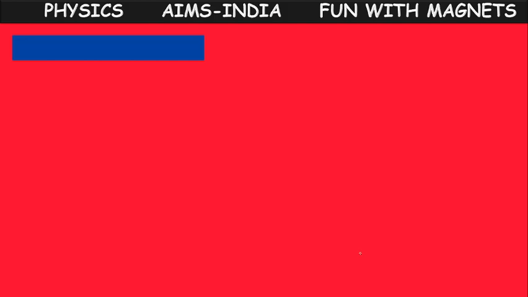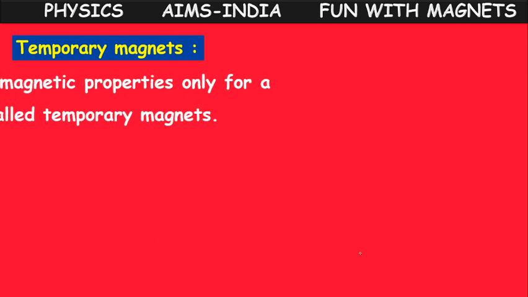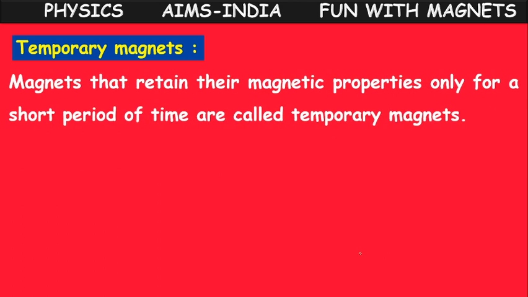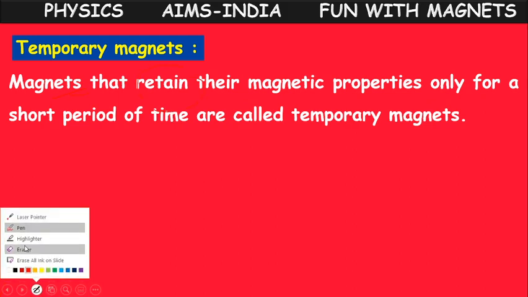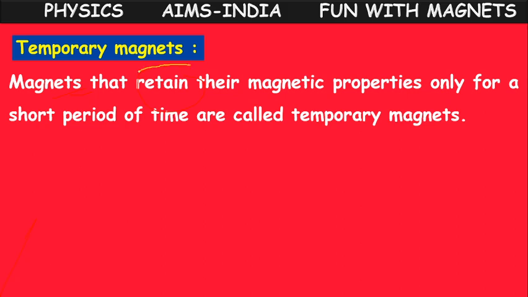These magnets are also divided into two more types: one is the temporary magnet, another one is the permanent magnet. What is a temporary magnet? Such magnets retain their magnetic property, retain meaning keeping with them only. What is magnetic property?